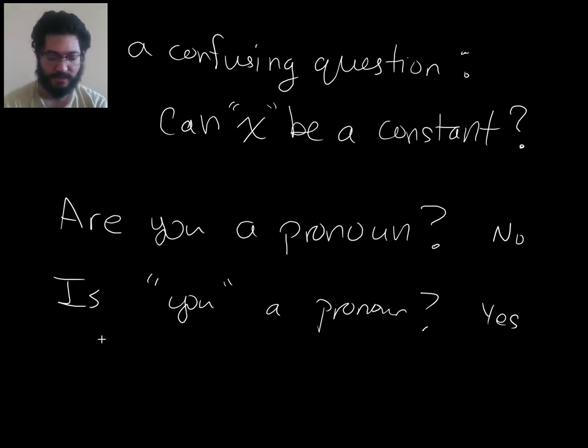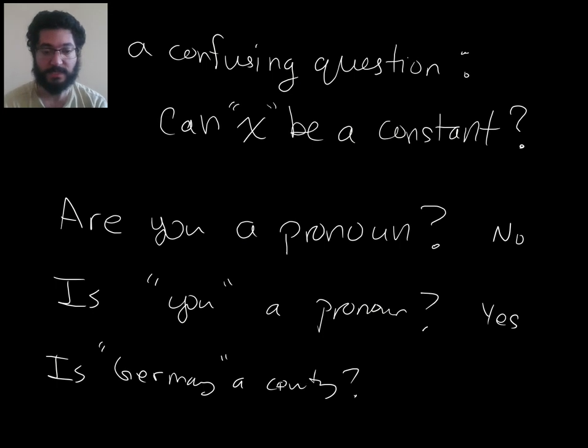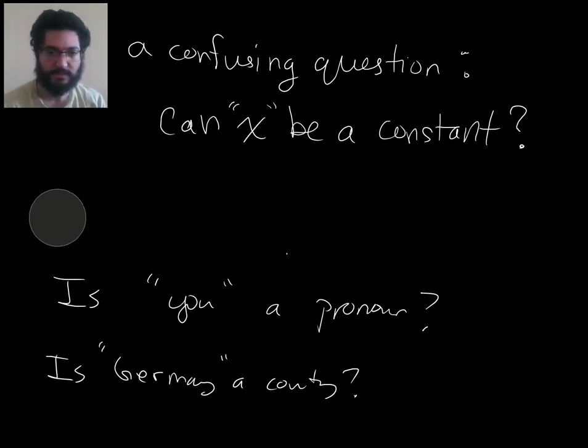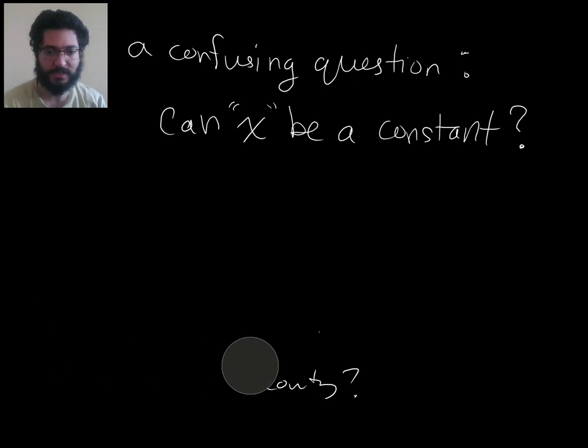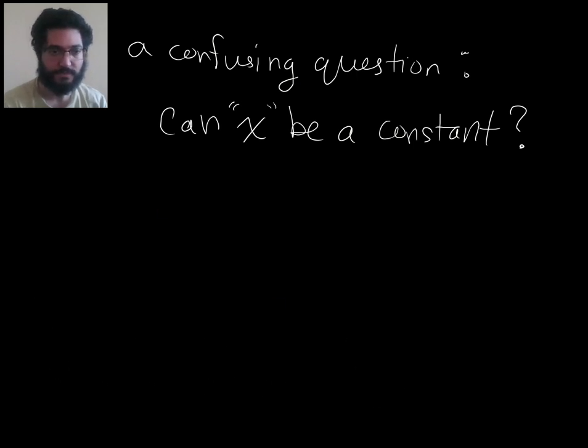I think one example in the notes is: is Germany a country? And the answer is yes. But what if I put quotes around it? Is that a country? No, that's a word, right? It's not a country. So I think this is the source of a lot of confusion regarding variables and constants, and it causes a lot of confusion when you're constructing the language.